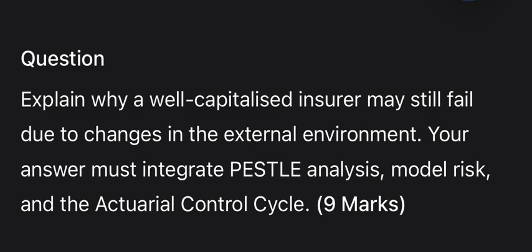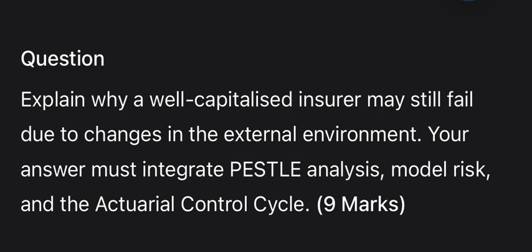Capital protects against quantified volatility, but it cannot protect against a fundamental shift in the underlying risk landscape. This failure is often rooted in the actuarial control cycle's breakdown. The monitoring phase is frequently too inward-looking, focusing on actual versus expected internal claims rather than external emerging risks. If the feedback loop fails to capture a social shift, e.g., a change in public attitude toward litigation, or an environmental change, e.g., increased flood frequency, the problem specification remains outdated. Consequently, the firm continues to write business at prices and capital levels that are dangerously inadequate for the new reality, leading to a rapid depletion of even a strong capital base.